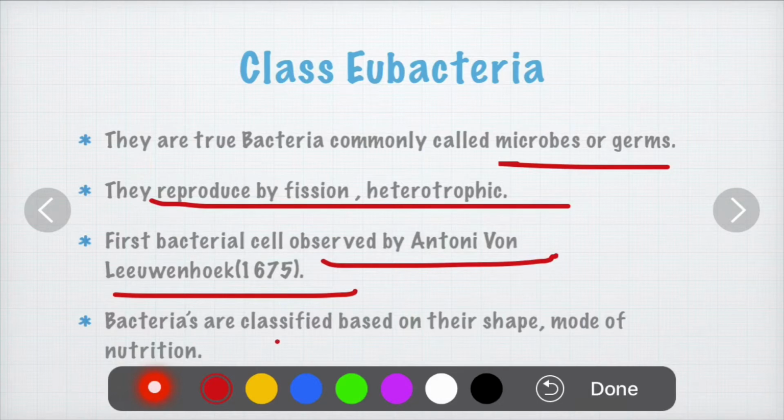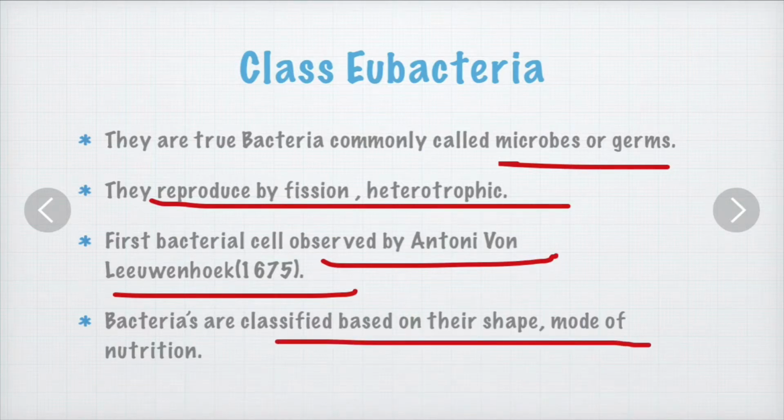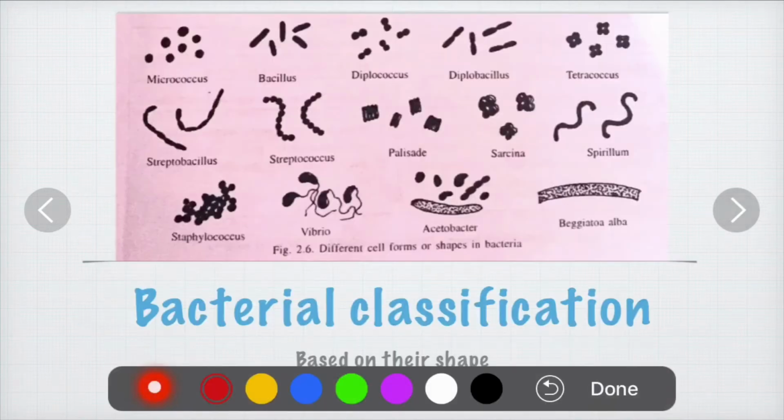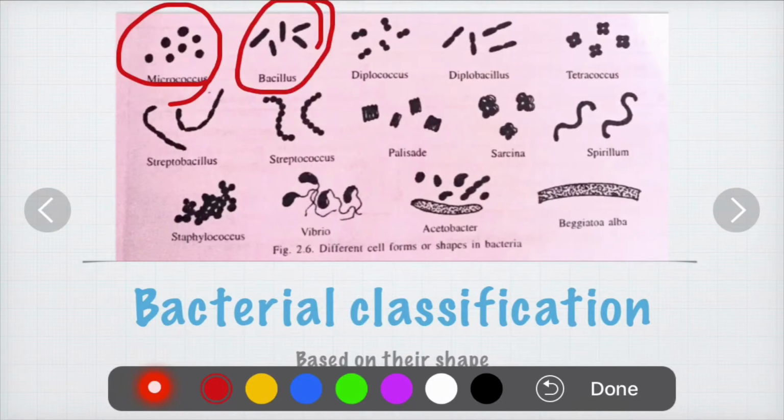Bacteria are classified based on shape and mode of nutrition. Let's see the classification of the bacteria based on shape. Based on shape, the bacteria are classified into 15 types. If the bacteria are spherical in shape, they are called micrococcus. If they are rod shaped, they are called bacillus. Spherical structures combined together form diplococcus structures.